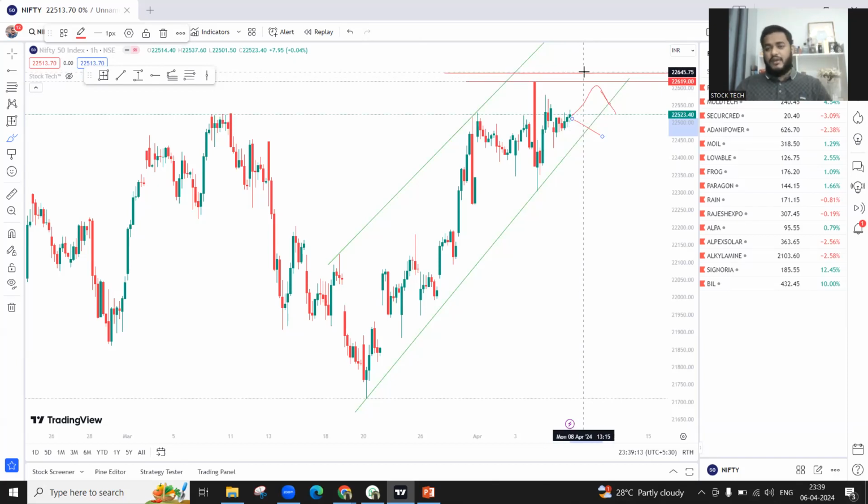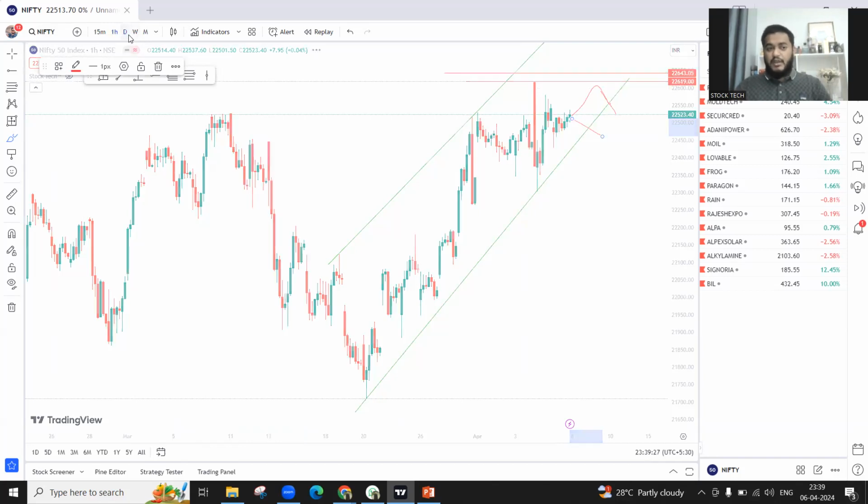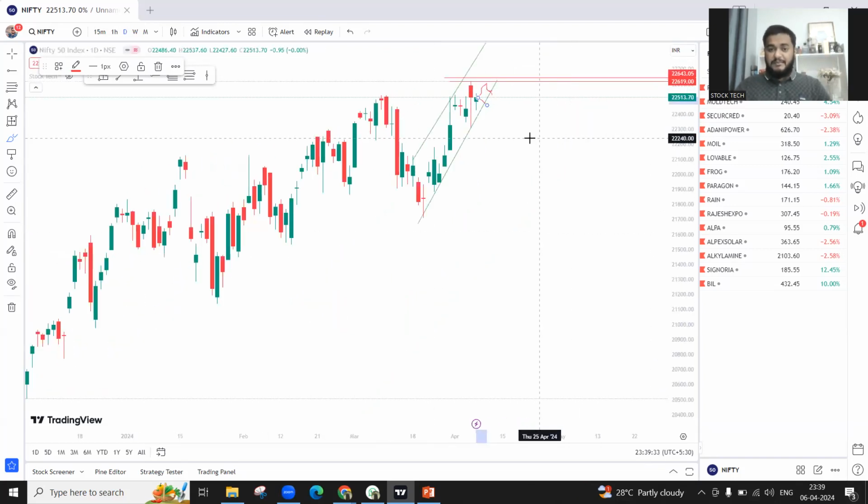If you have seen Friday, the global markets were aggressively positive, so a lot of people are expecting a gap up as well. So what if you are expecting a gap up? What should be your trade levels? See, a gap up mostly spoils the game most of the time. Nifty is currently at the point of resistance near the supply zones, so there will be panic if there is a big gap up.